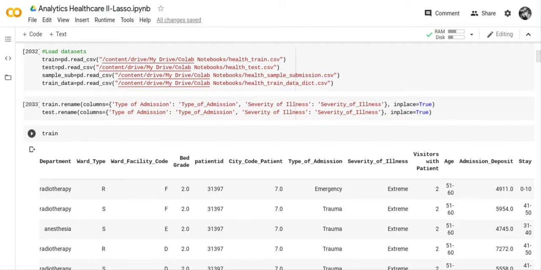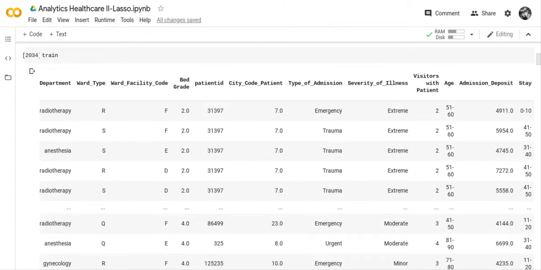The people who did this competition were quite crafty, because a lot of their columns, like bed grade, are more than one word. And because it's more than one word, it's going to be more difficult when you start doing your programming. So I only changed these two because these were the two that I needed, and I didn't worry about the others.